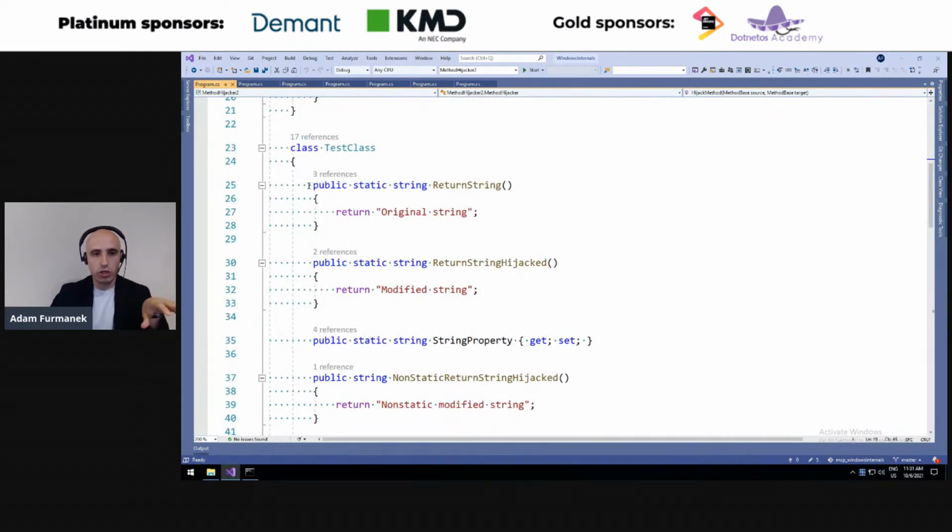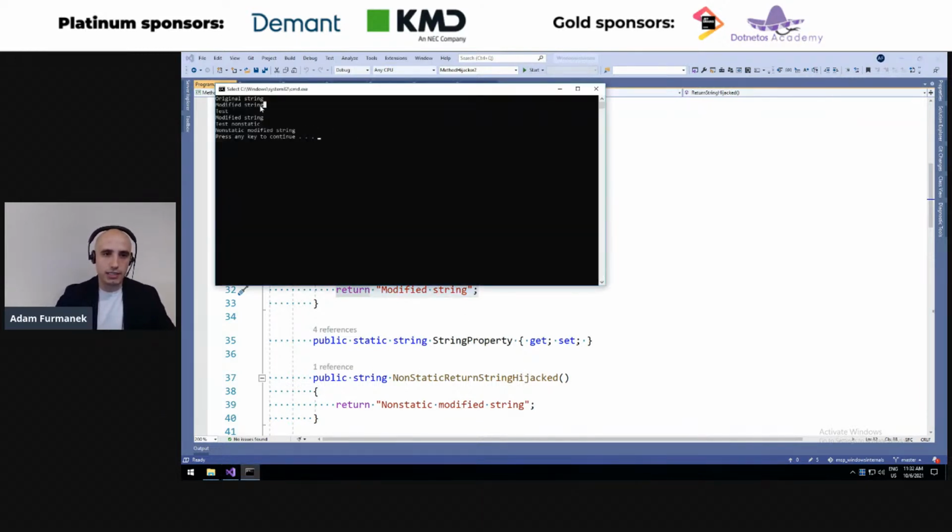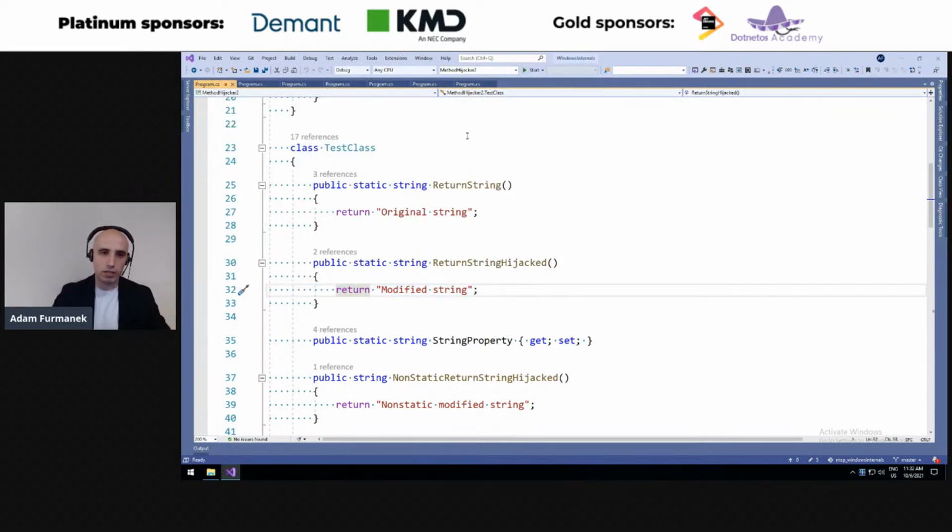So this time, whenever we call return string, it's not that we enter this method and jump to another line of code. It works differently. We try calling this method, and .NET looks for the machine code of this method and thinks that the code is in this location. So it jumps exactly to a different place, to our return string hijacked. And you can see that it does work as expected. So this is the other way we can hijack methods, how we can jump from one place to the other.